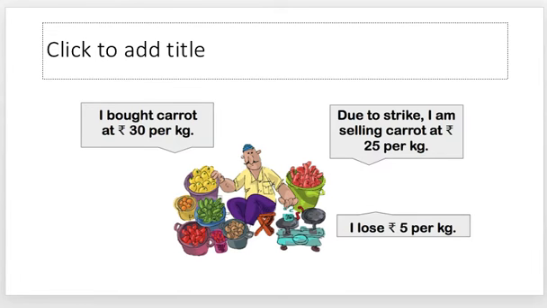Now let's go on to the next topic, that is the loss. Now when I'm talking of loss, I'll say that there is this same vegetable vendor. He had made a profit in selling the mangoes. But if I talk of the carrots, he says that he had bought carrots for 30 rupees per kg, and there was some strike, so he had to sell it for 25 per kg. The selling price is less and the cost price is more. So he's not earning anything. Rather, he is losing something. He is losing 5 rupees per kg.